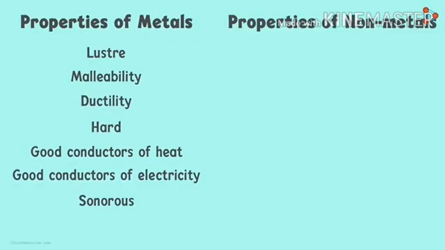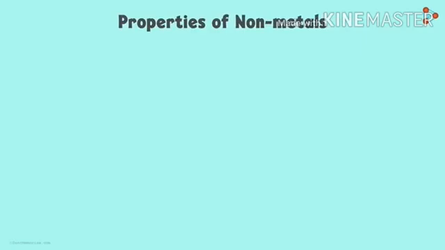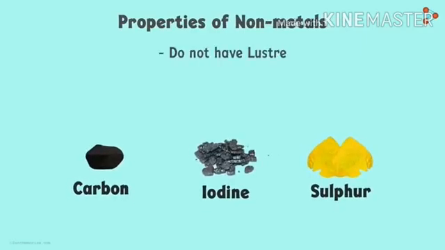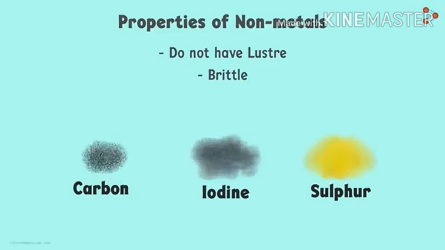Let us discuss the physical properties of non-metals now. The physical properties of non-metals are the opposite of those of metals. Carbon, iodine, sulfur, they are non-metals. They do not have luster and they are brittle. Brittle means they cannot be beaten into thin sheets and wire. When they are beaten, they convert into powder.